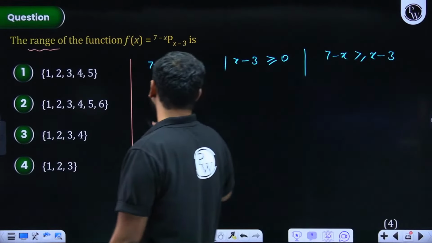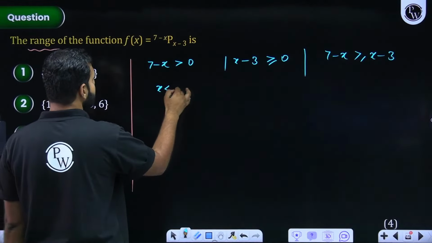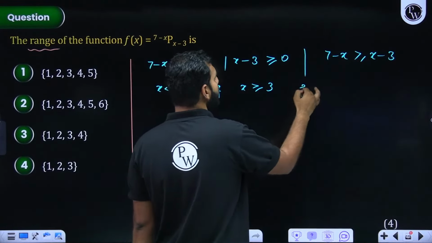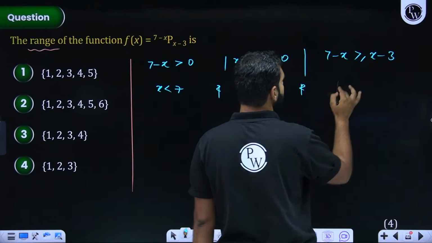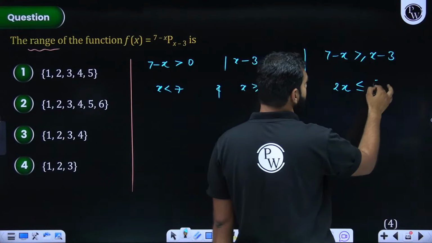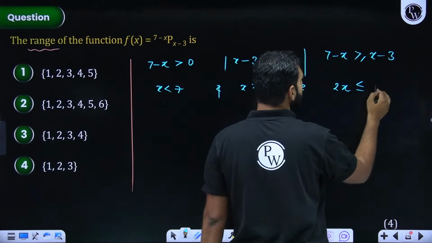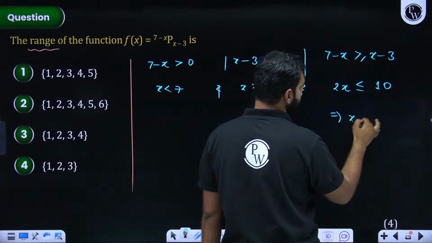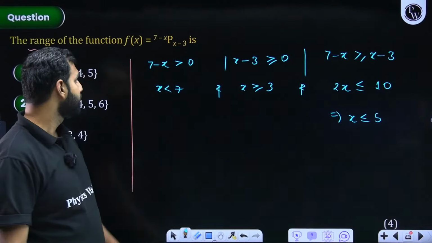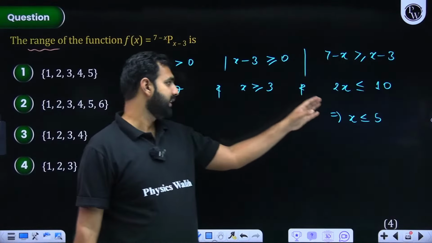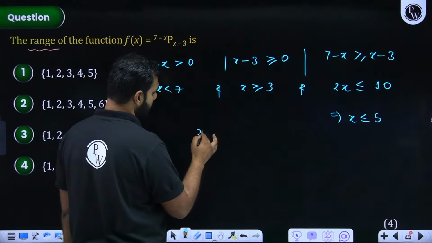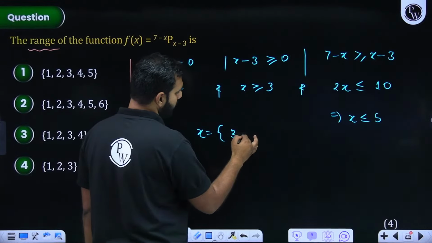Everybody got that? So here I see that x should be less than or equal to 7. Here we see that x should be greater than or equal to 3. And here we see that if x goes to the other side, it becomes 2x, less than or equal to 7 plus 3, that is 5. So, I'm really sorry, that is 10. So, here I can conclude that x should be less than or equal to 5. So first of all, we conclude a few things. X should be less than or equal to 7, x should be less than or equal to 5, x should be greater than or equal to 3. So first of all, we get 3 values of x. Which 3 values, students? The 3 values of x are going to be 3, 4 and 5.